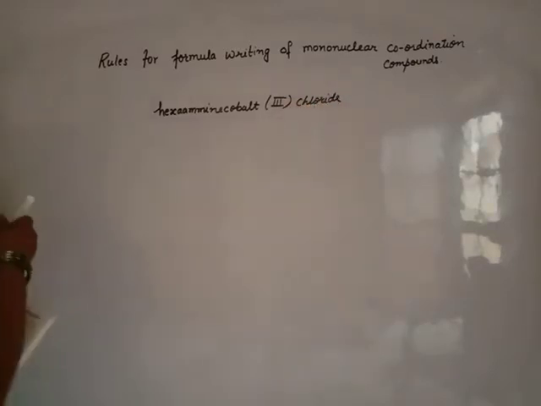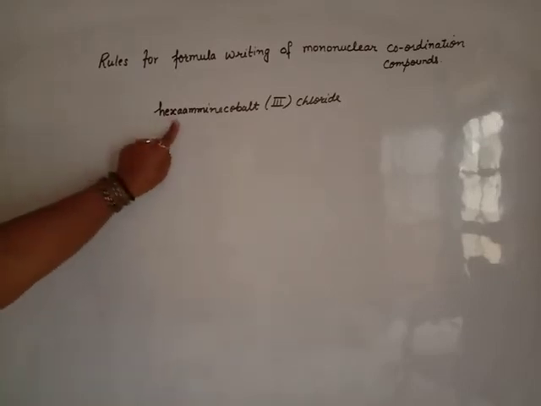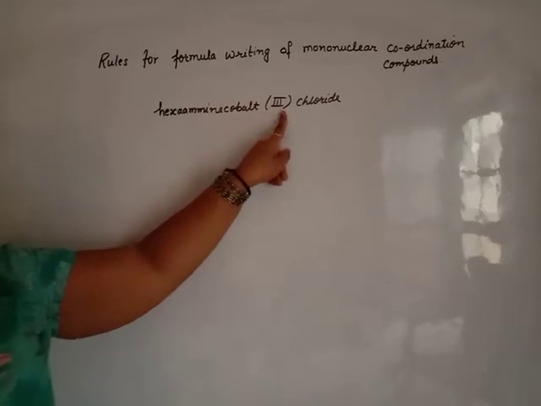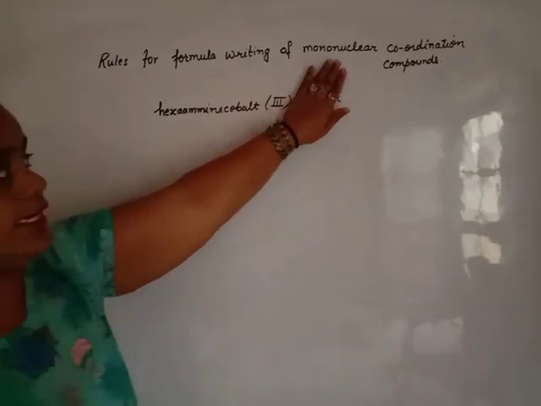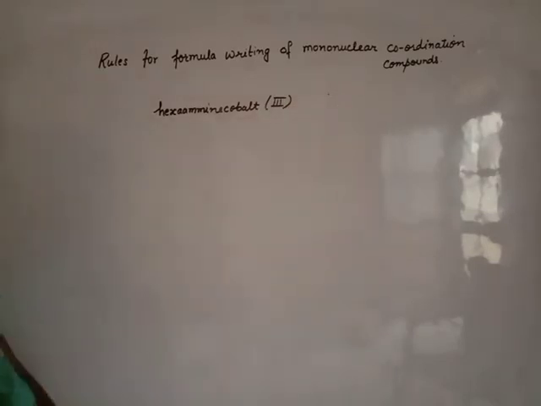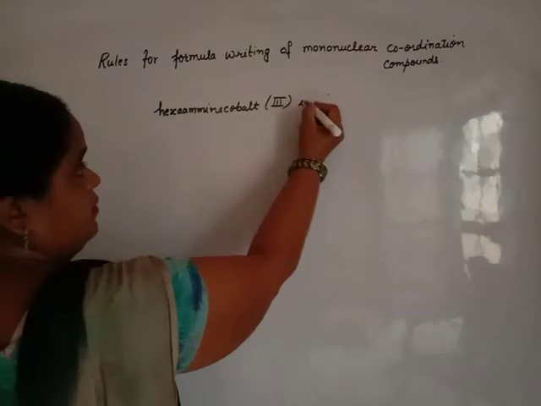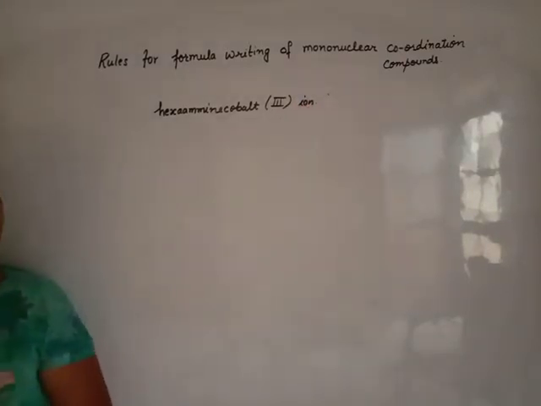Hexaamine cobalt 3 chloride is the name of the complex. After the oxidation number, it is the counter ion. If the counter ion is not present, the word ion is there. That means there is no counter ion. If any word is given after the oxidation state, that means it is the counter ion.